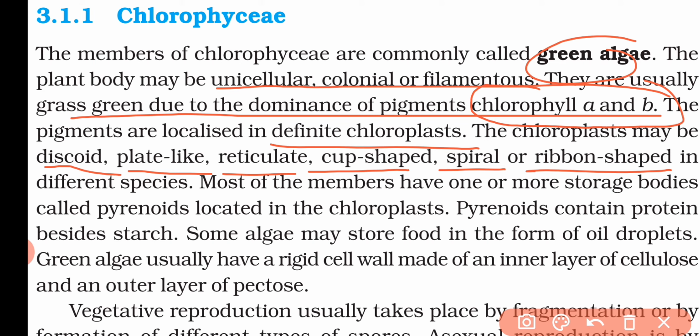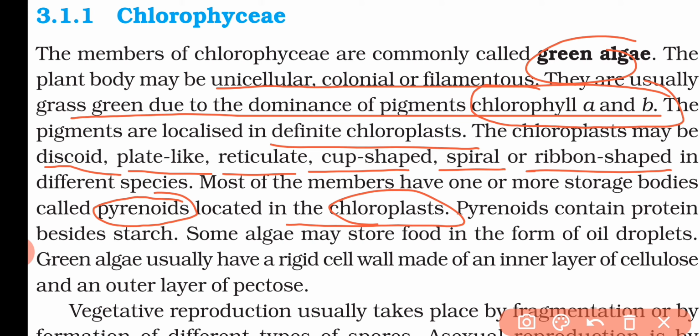They are called the pyrenoid. So these pyrenoids are basically the storing bodies which are found in most of the members of this chlorophyceae. And these pyrenoids are located inside the chloroplast. So in the chloroplast they have an additional storage body that we call the pyrenoid. And pyrenoid consists of protein, it does not consist of starch.